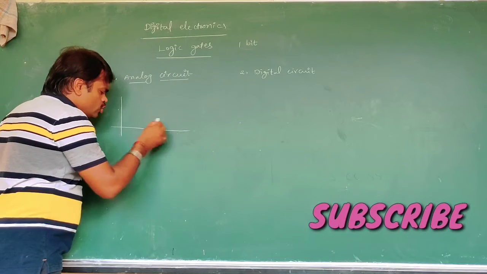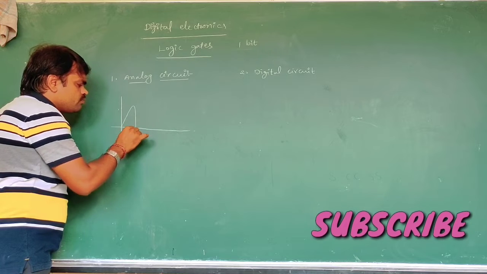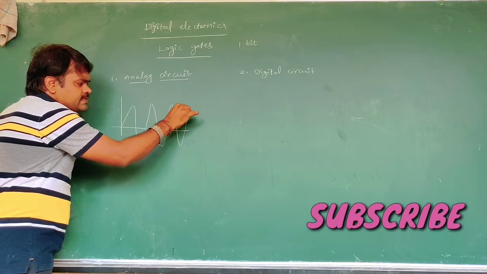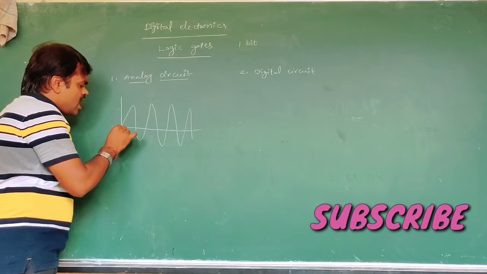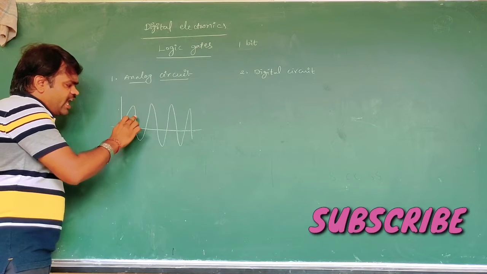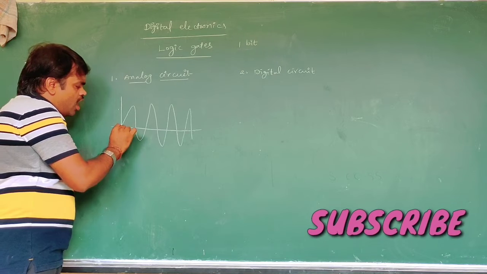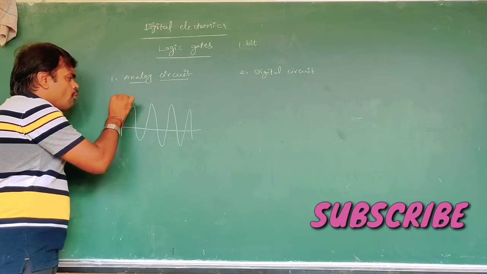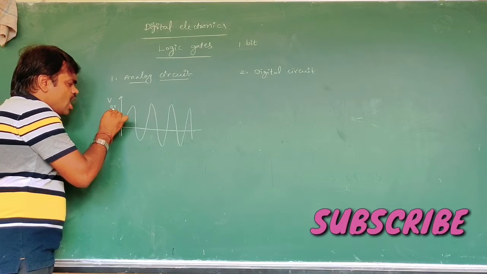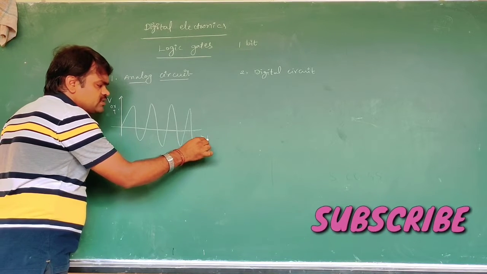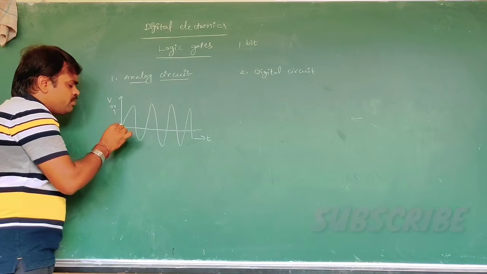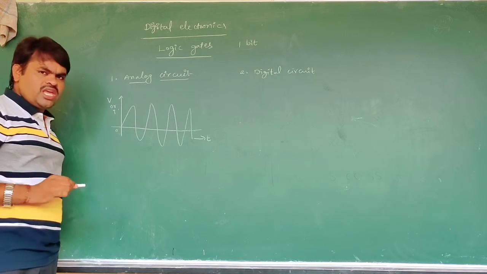In the analog circuit, the waveform is continuous and all signals of voltage or current are possible. All possible values of voltage and current will be possible in the analog circuit.